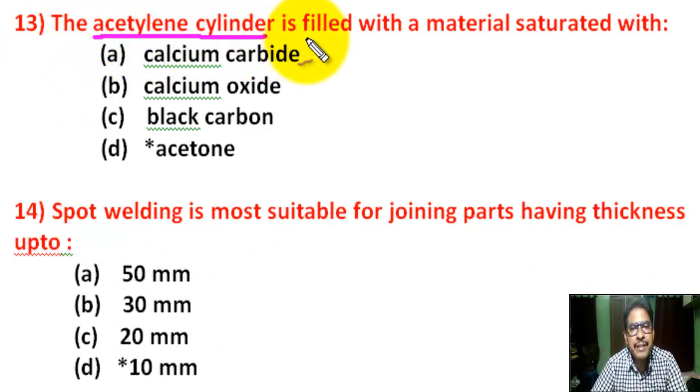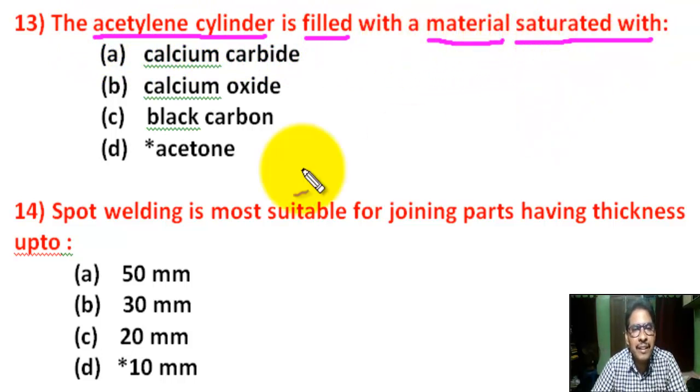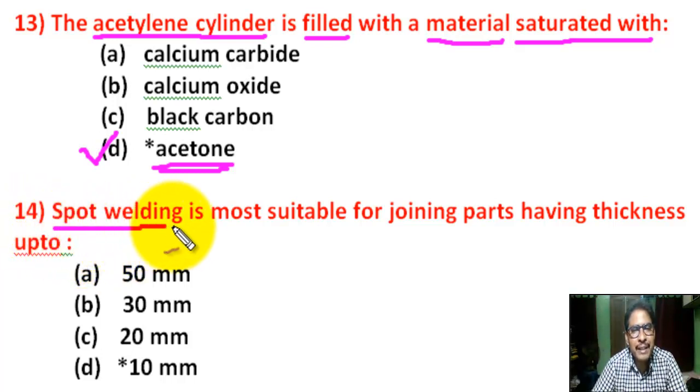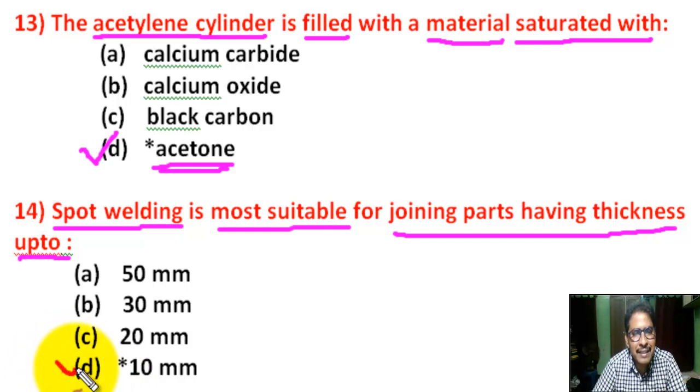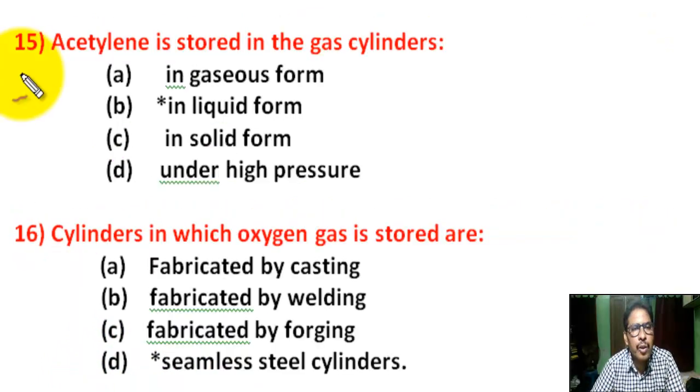Question number 13. The acetylene cylinder is filled with a material saturated with, there are 4 options. Correct answer is D. Acetone. Question number 14. Spot welding is most suitable for joining parts having thickness up to, there are 4 options. Correct answer is D. 10 mm.